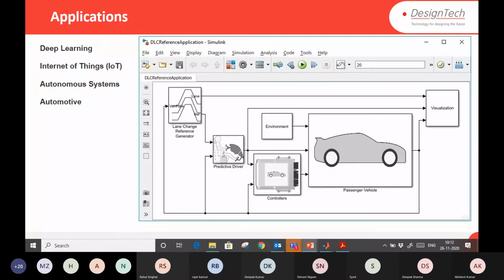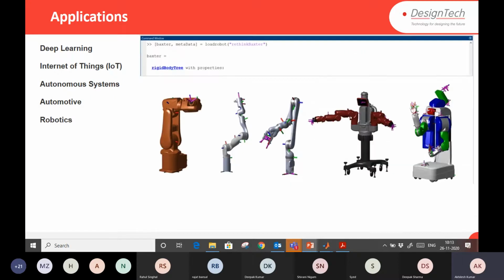Automotive: if someone is working on HEV or hybrid kind of systems, or only on electric vehicles, or on mechanical vehicles, you can design both kinds of automotive vehicles. We have lots of libraries and modules available for automotive modeling. Either you are working on ADAS or on HEV, you can design both.